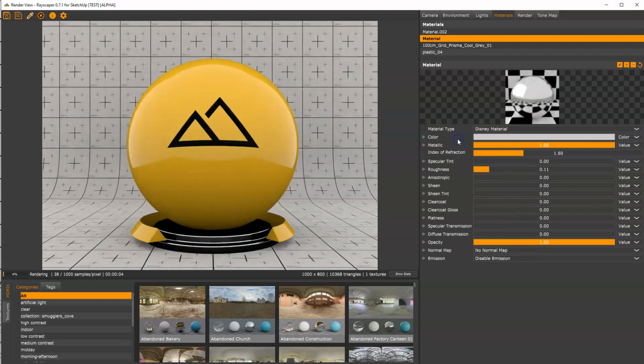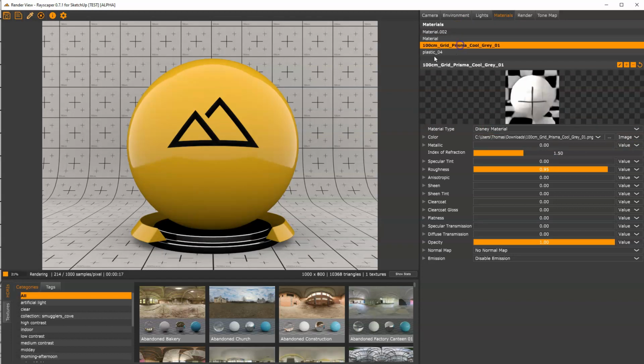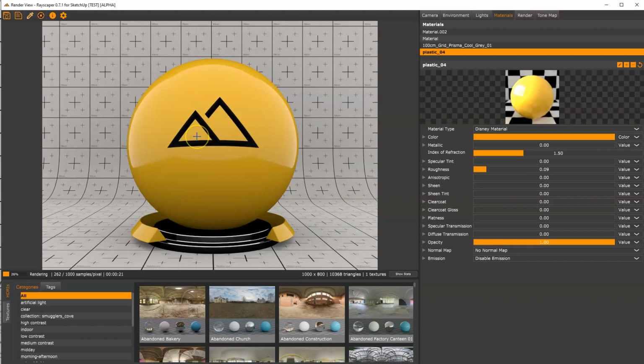There we go. So that's how you can configure materials in Rayscaper. Don't hold back, feel free to experiment here. You can select material heels again, or you can quickly select them by the color picker. Also, if you select the material on SketchUp, it will automatically get selected in Rayscaper.